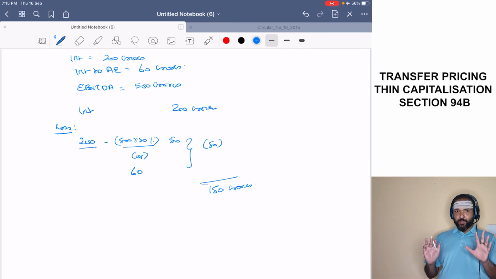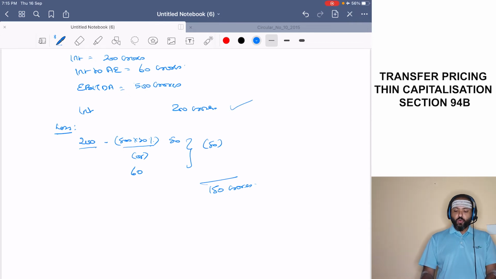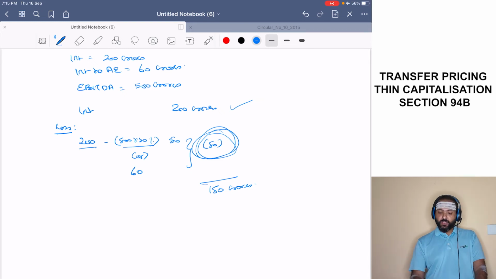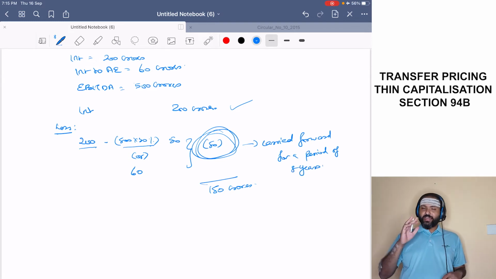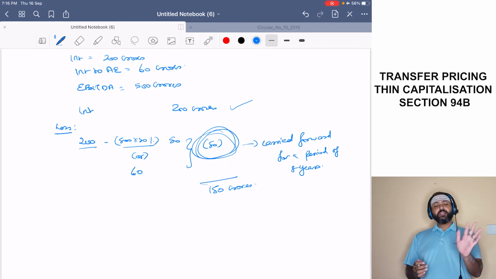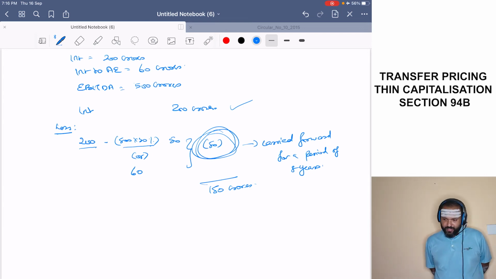Okay, so now what has happened? Now this question was raised. Boss, I have actually paid 200. You are allowing only 150. What happens to this balance 50? This can be carried forward for a period of 8 years, and it can be set off.